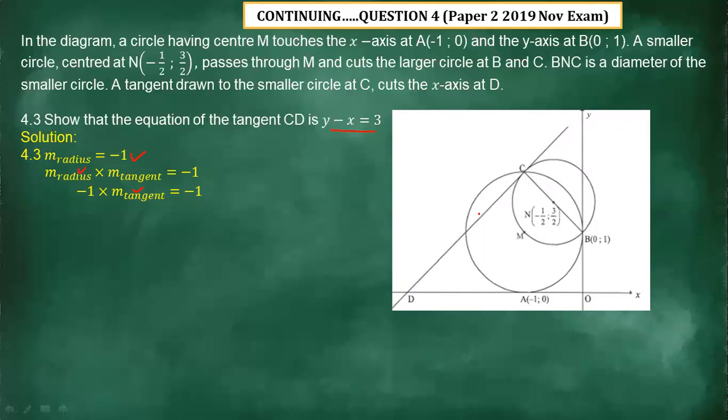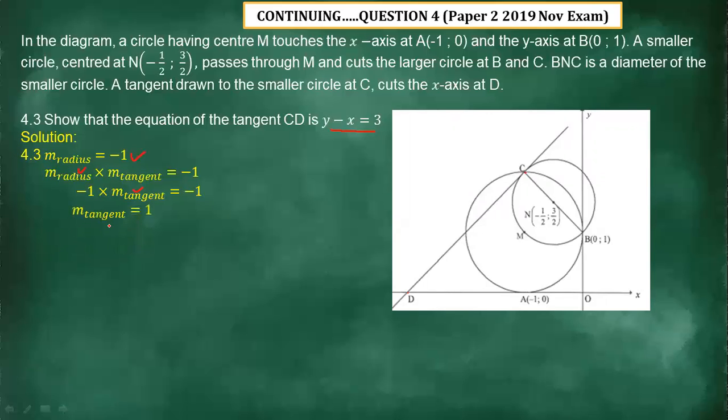Remember, for us to be able to determine the equation of a tangent, we need a gradient and we need a point. We have only this point, which is point C, but we don't have the gradient. If we had the coordinates of D, it would be easy to determine the gradient and take any point to calculate the equation. But now, since we have only point C, we need to use the gradient from this line, which is the radius of the smaller circle, and then we simplify it.